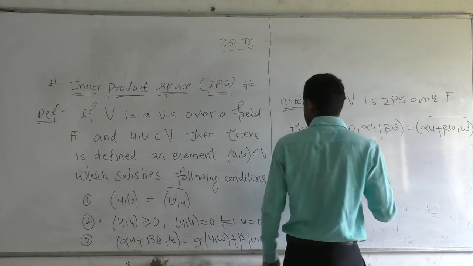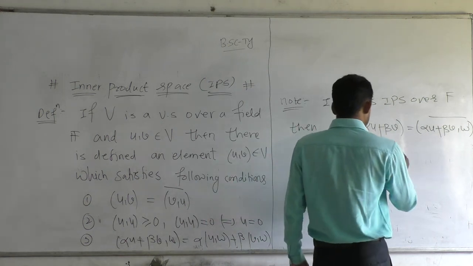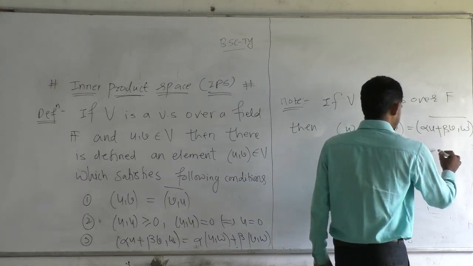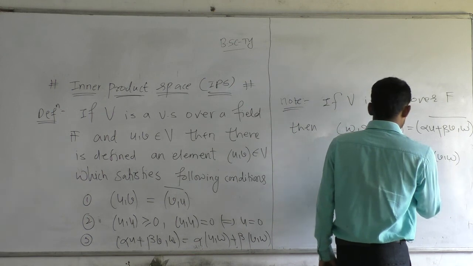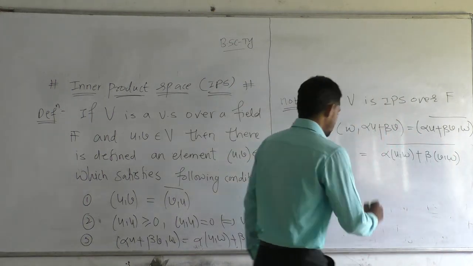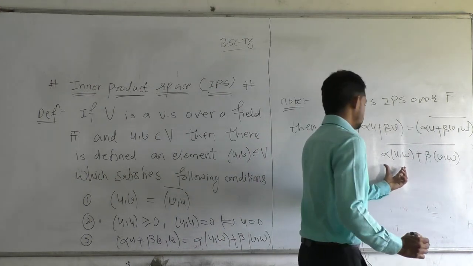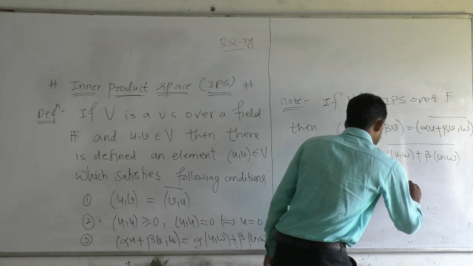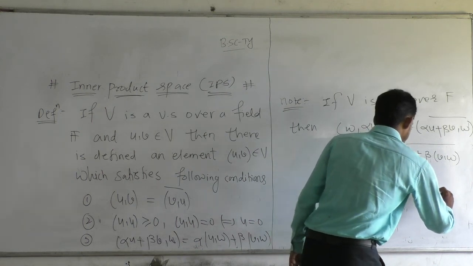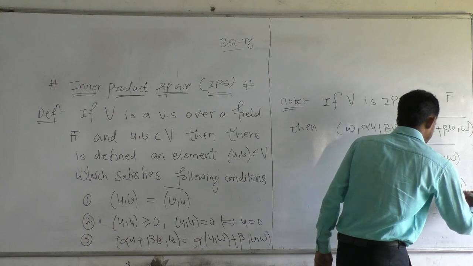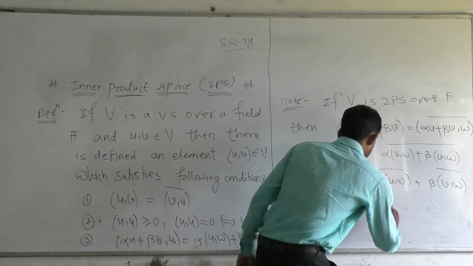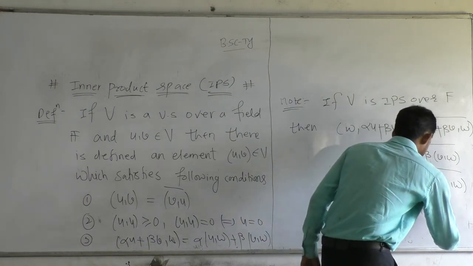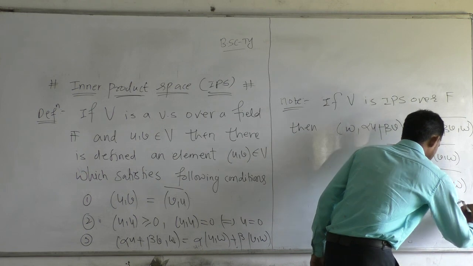Now we can expand this using the third condition: alpha (u, w) plus beta (v, w), and bar as it is. Now we can give bar separately to each element. So alpha (u, w) bar plus beta (v, w) bar. Now alpha bar (u, w) bar plus beta bar (v, w) bar.